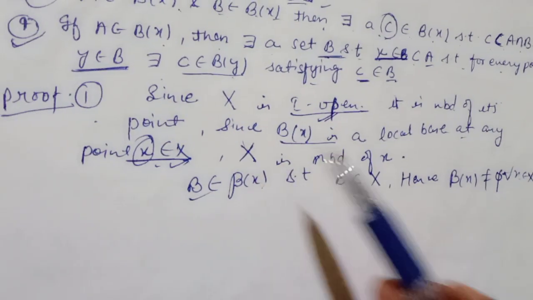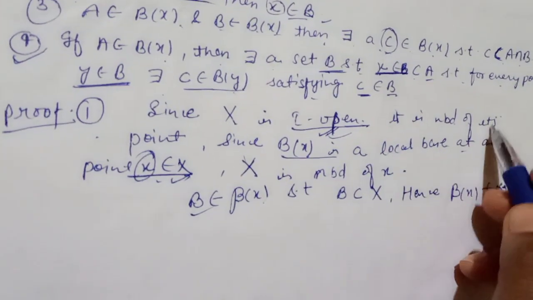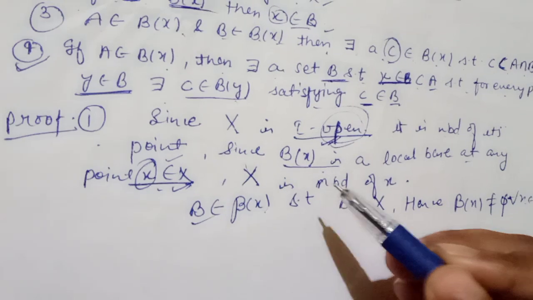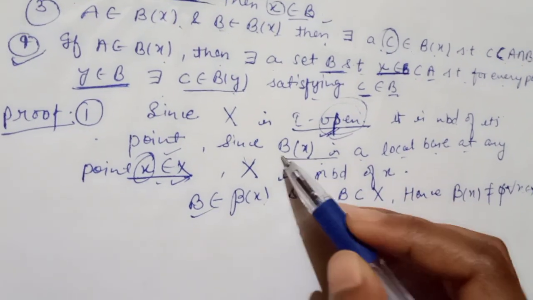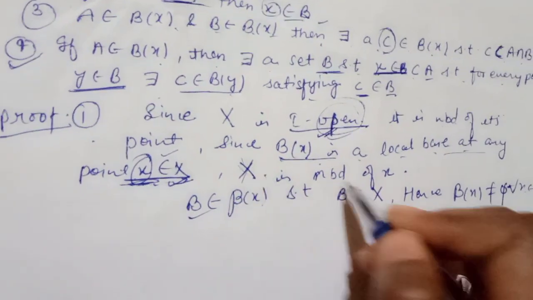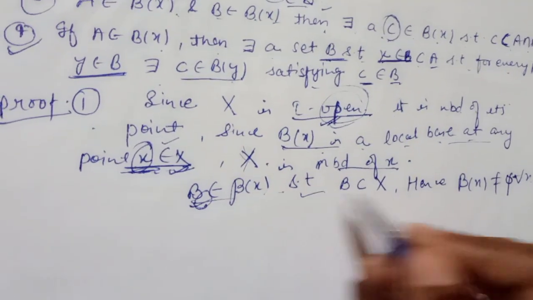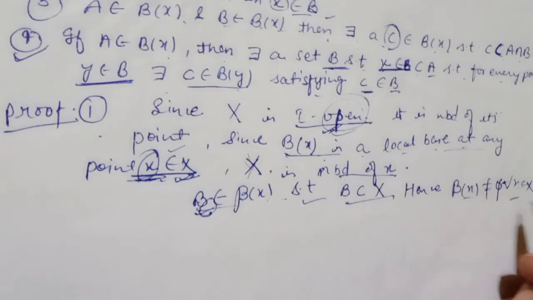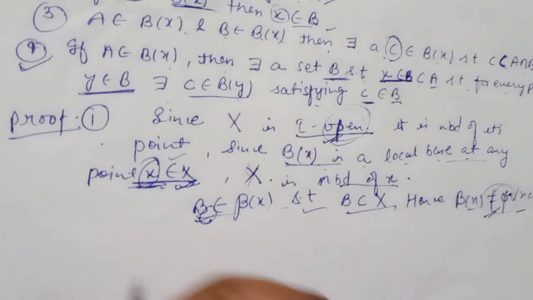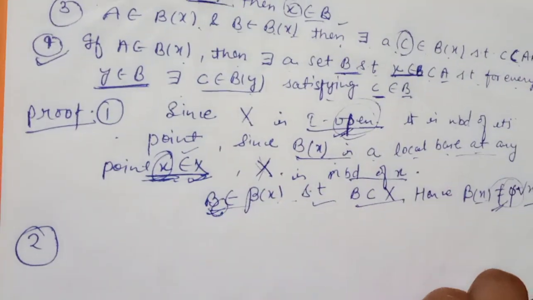Let's again understand, if X is a τ open set, then it means that it is a neighborhood of its points. If it is a neighborhood of its points, then we can say that it is open. So since Bx is a local base at any point small x, our capital X will also be a neighborhood of x, right. So for it, there is a B from our local base that is a subset of X, and our base is not an empty set, it is just a set. So let's prove the second one: B belongs to Bx, then x belongs to B, right.